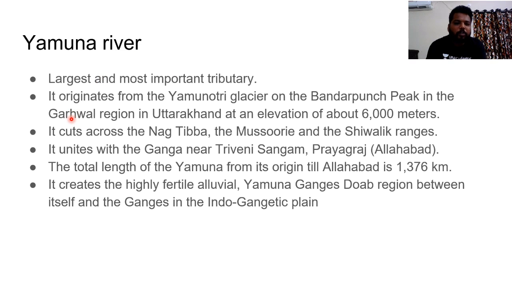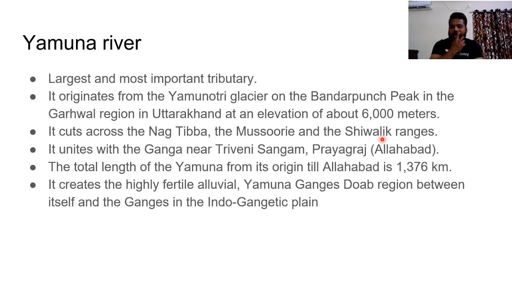So simply, if you want to know some factual information of Yamuna, it originates from Yamunotri Glacier on the Bandarpunch peak in the Garhwal district in Uttarakhand, at an elevation of 6,000 meters. And it cuts across the Nagatibba range, Mussoorie range, and the Shivalik ranges.